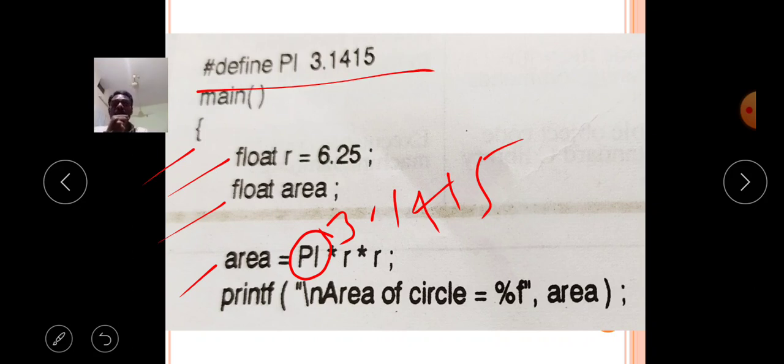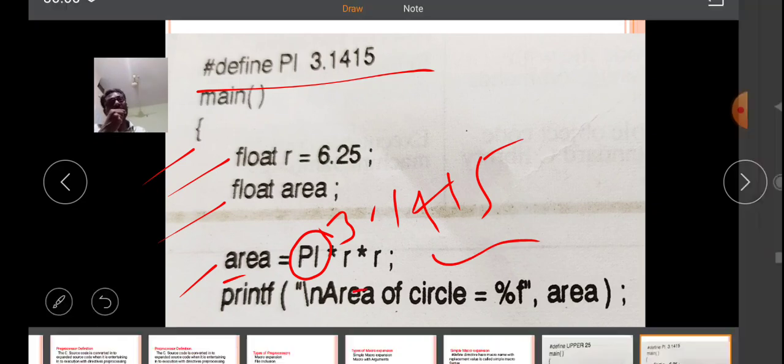Now the statement is converted as area is assigned 3.1415 into r. Then printf area. Then the next line, printf area of a circle, in this place also there is no PI macro name. Then the close curly brace, and the preprocessing will be closed.